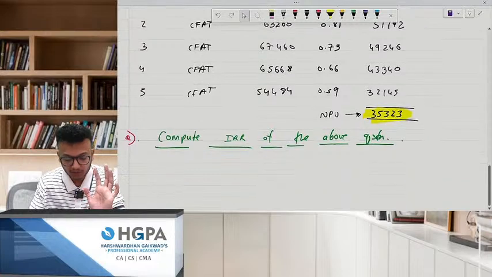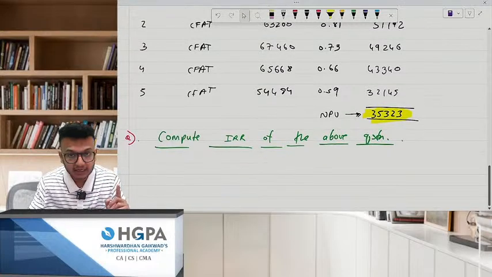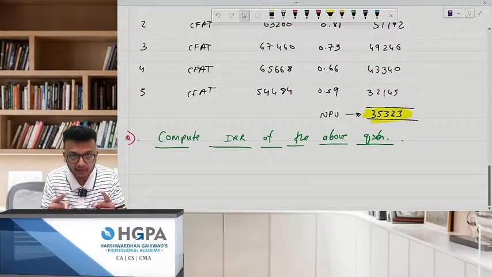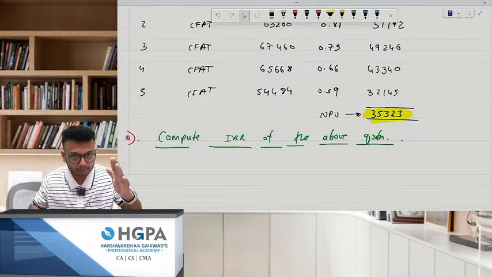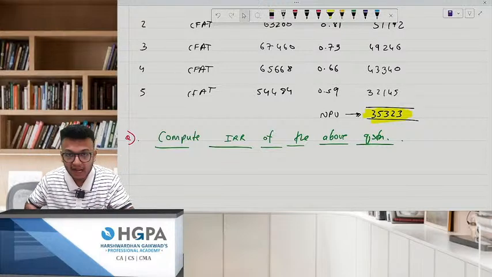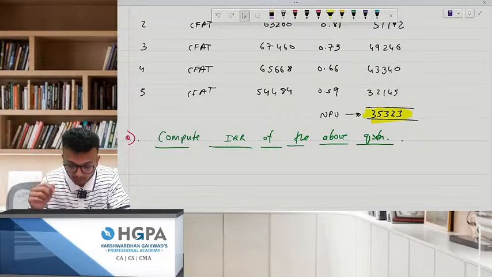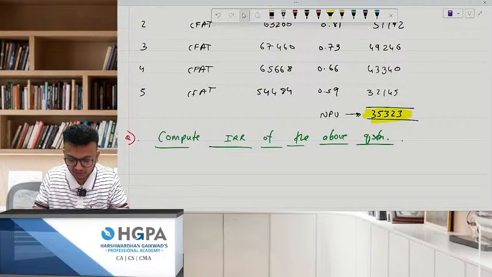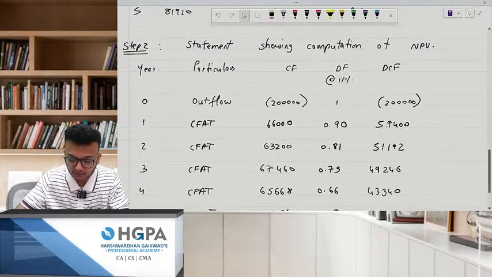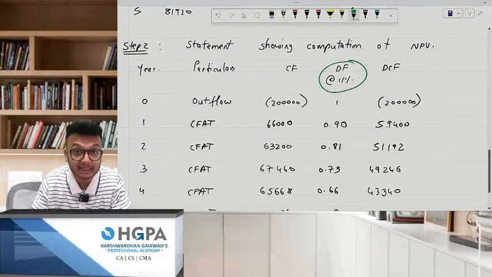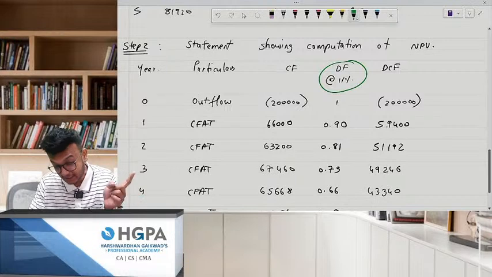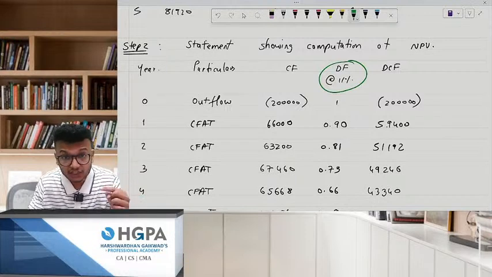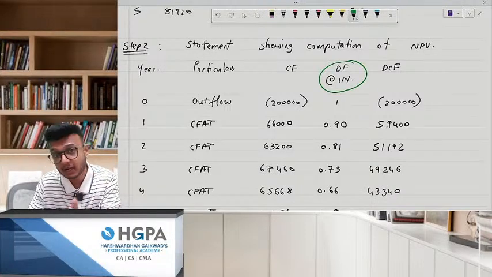As I explained yesterday, for computing IRR, we need two things. One, we need a positive NPV, and one, we need a negative NPV. Positive NPV is there in front of you. That is 35,323, which has come with a discounting factor of 11%. Now you need to increase the discounting factor to such an extent that your NPV becomes negative.